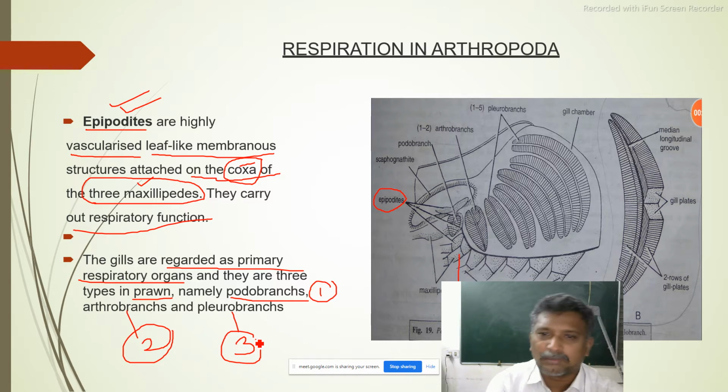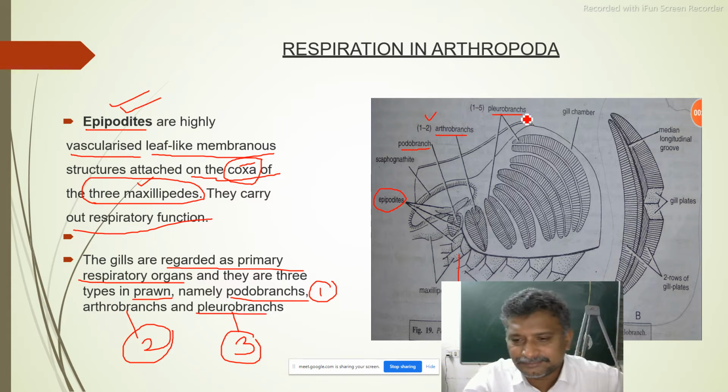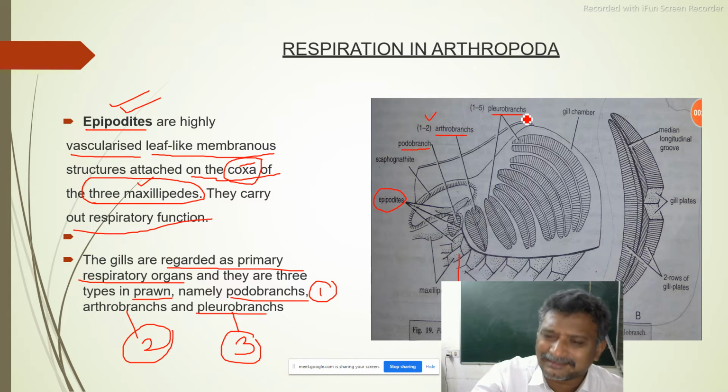One is podobranch. Podobranch means 1 to 2 podobranchs are there. Arthrobranchs, here arthrobranchs, so this is arthrobranch. This is a podobranch. And pleurobranch. So they are pleurobranch. Totally all are gills, but depending on their location, we are calling them differently. One is a podobranch, other one is an arthrobranch, other one is a pleurobranch.